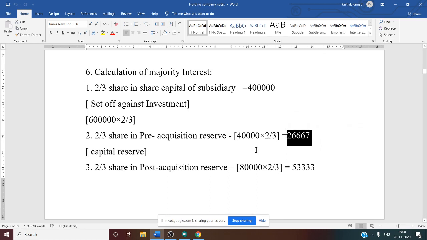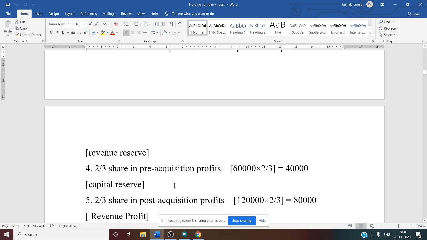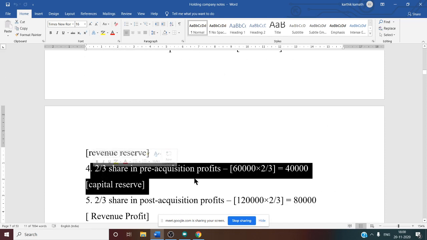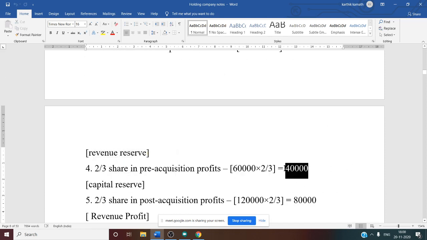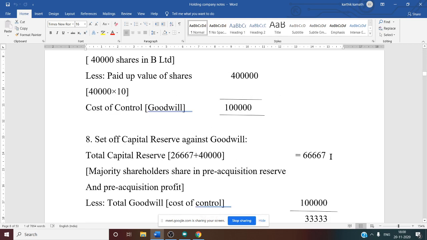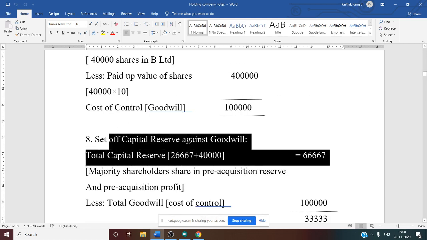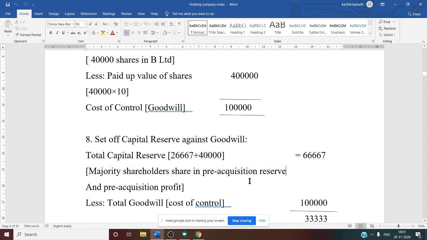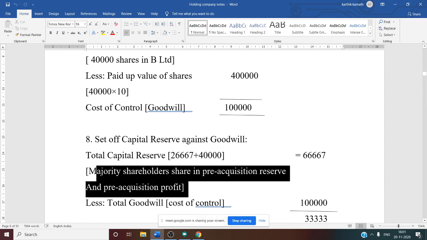26,667 plus one more capital reserve we have written for pre-acquisition profit, plus 40,000. So now we got a total capital reserve. What is our total capital reserve? 26,667 plus 40,000, that is 66,667. So that is nothing but majority shareholders' share in pre-acquisition reserve and majority shareholders' share in pre-acquisition profit. So now we got total capital reserve.